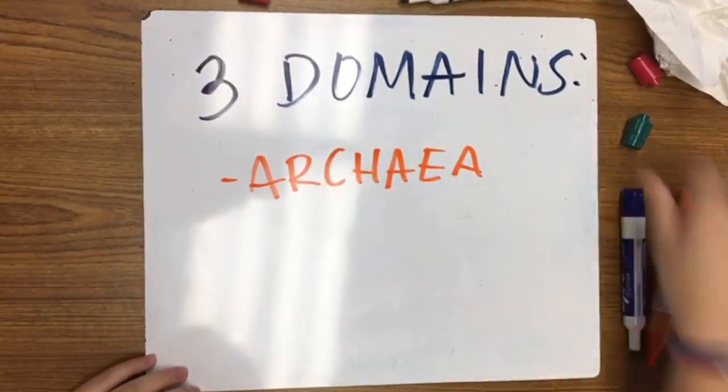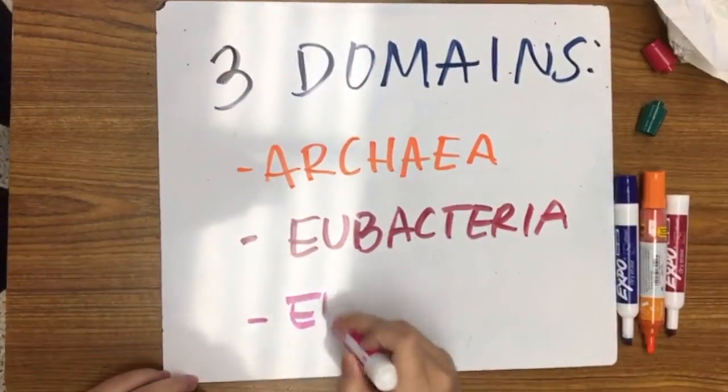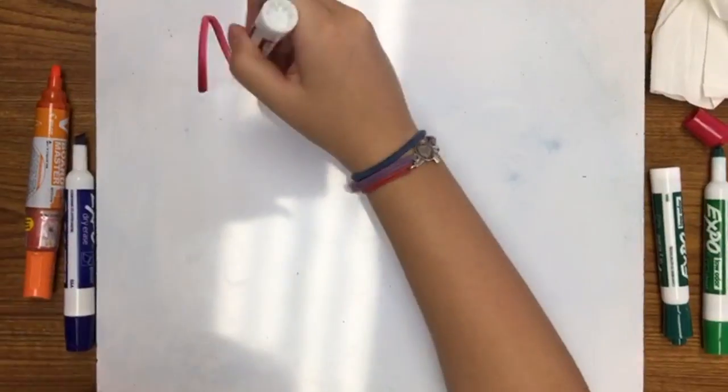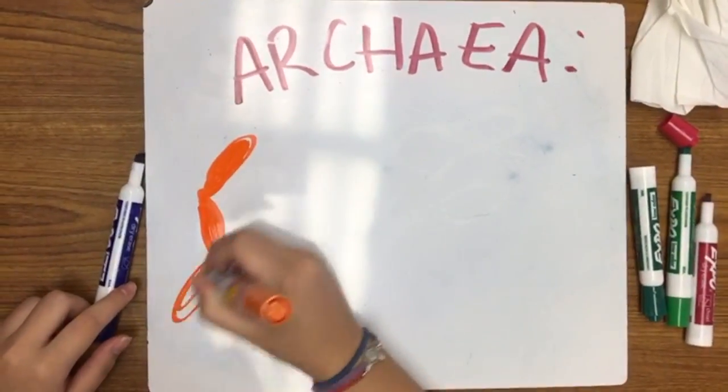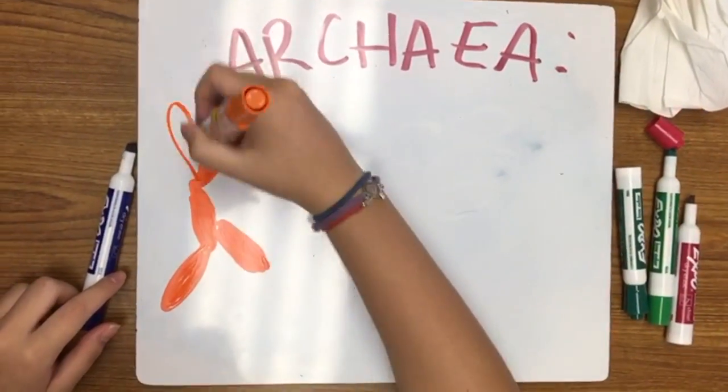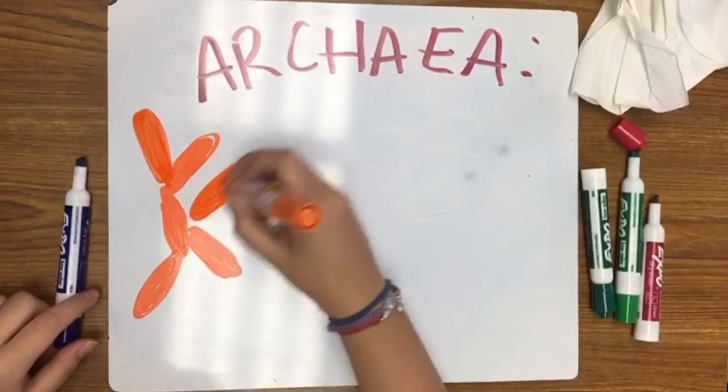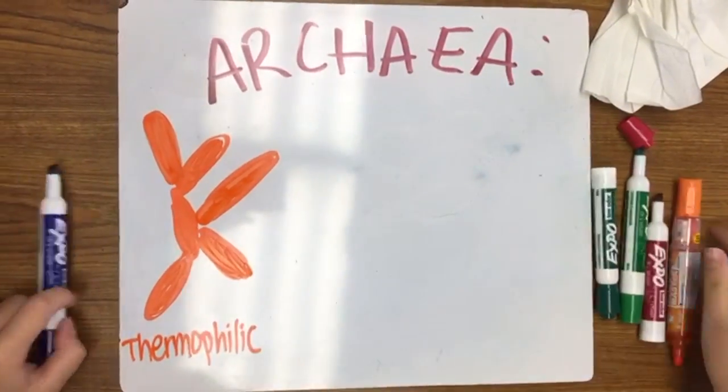There are three types of domains: Archaea, Eubacteria, and Eukarya. Archaea, a domain of life consisting of the oldest, most extreme bacterial organisms. They are unicellular prokaryotic, meaning they have no nucleus or membrane-bound organelles. They were probably the first cells to evolve.